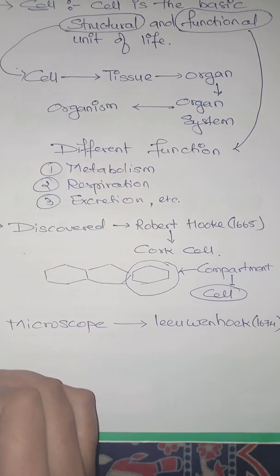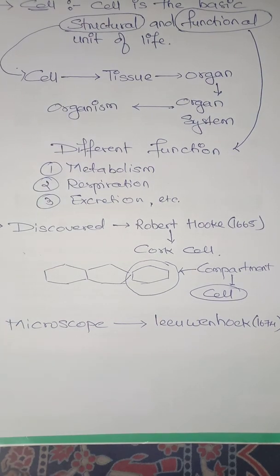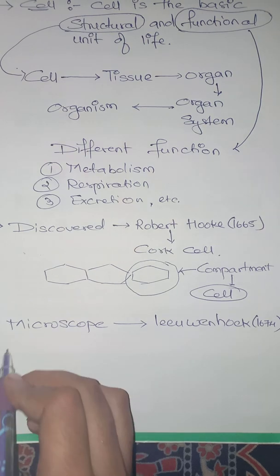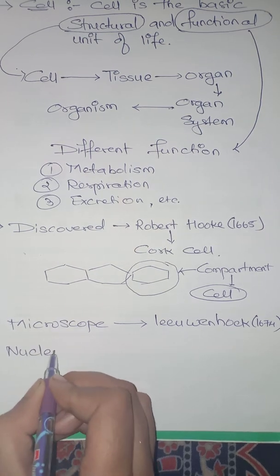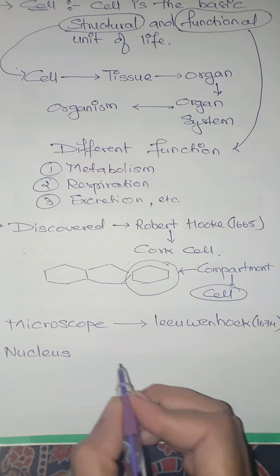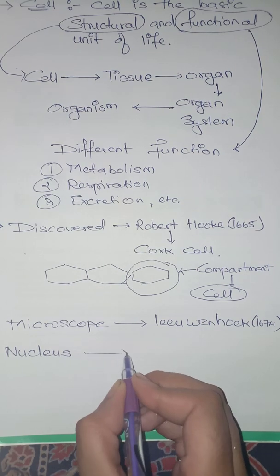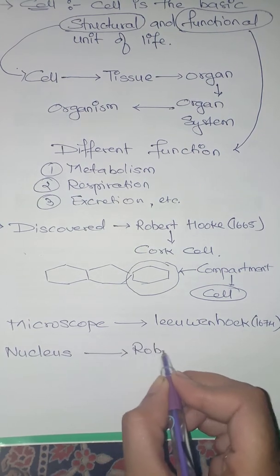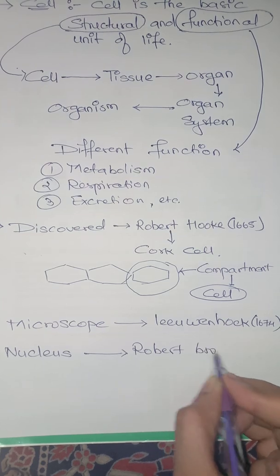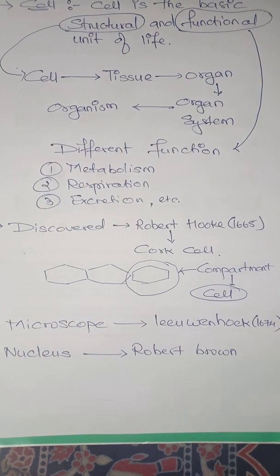Later on there was the observation of the nucleus. A scientist named Robert Brown discovered the nucleus of the cell.